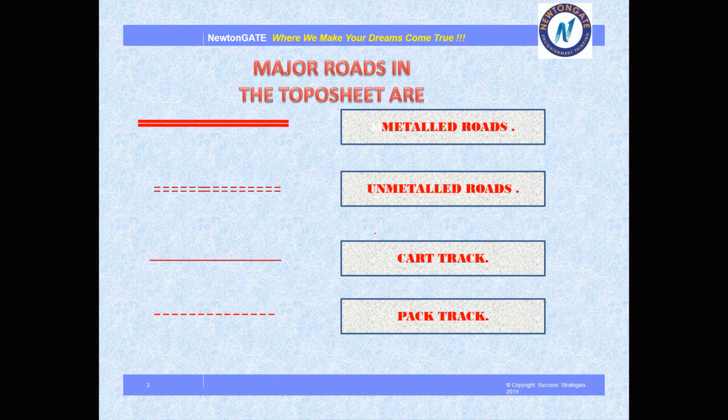Number one is the metal road. It is shown with two distinct red lines. Now, if we try to find metal road in 43S/7, what we will see is that we are finding NH, National Highways, and the General Metal Road.